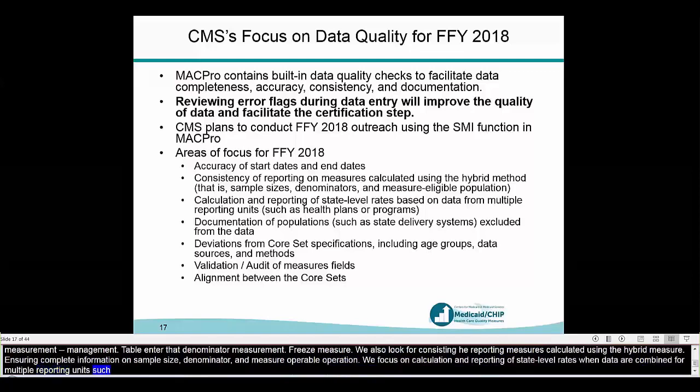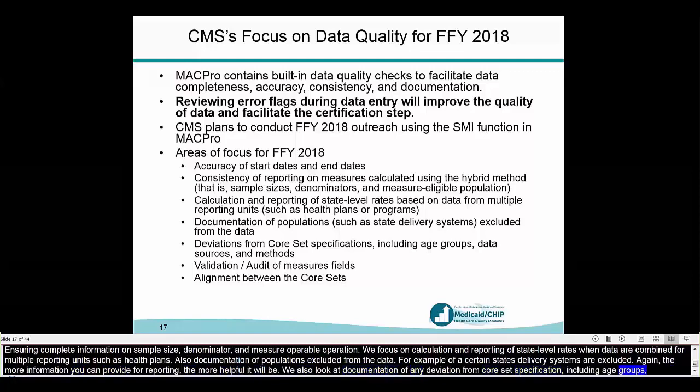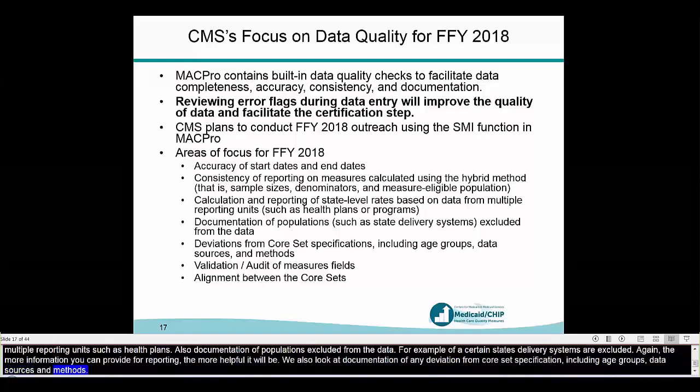Also, documentation of populations excluded from the data. For example, if certain state delivery systems are excluded. So again, the more information that you can provide when reporting, the more helpful that will be. We also look at documentation of any deviations from core set specifications, including use of different age groups, data sources, or methods. Also knowing whether measures were audited or validated, and finally ensuring alignment between core sets for measures that appear in multiple core sets, such as the FUH measure.